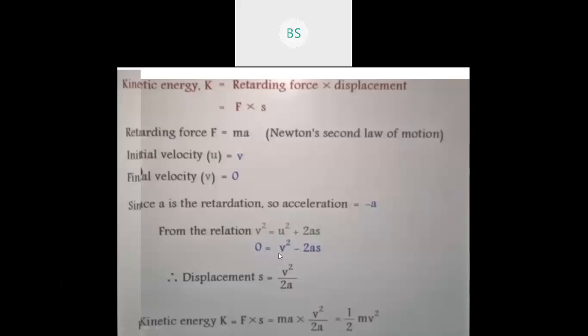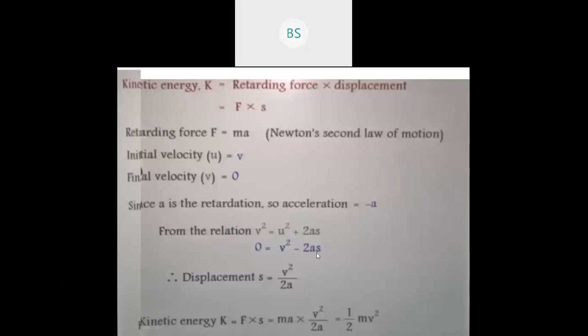u is nothing but v. So substitute the value of u replacing by v. So v square. We know that a is minus a. So when we are replacing a with the minus a, obviously plus minus changes to minus. So 2as. So we got now v square minus 2as. So transpose this minus 2as to the left side. When you transpose minus 2as to the left side, it will be plus 2as. Okay.